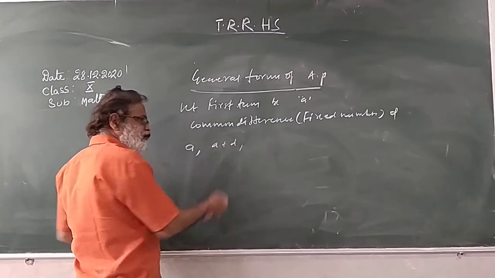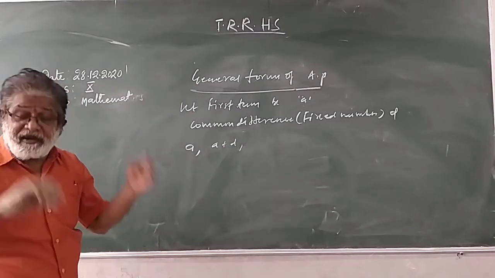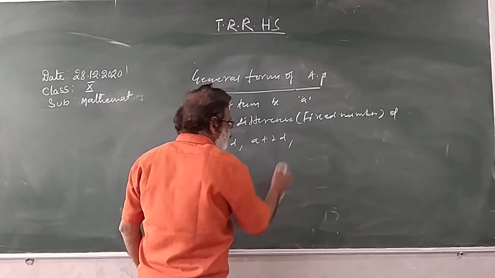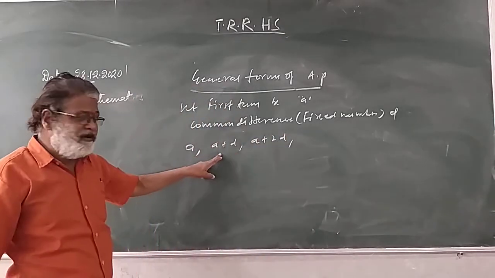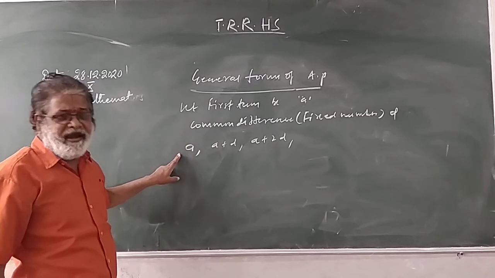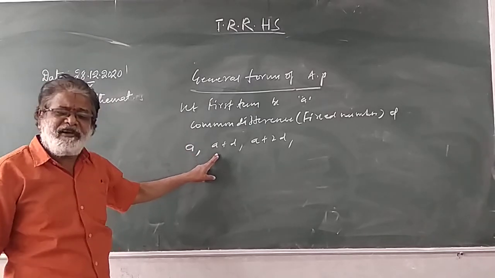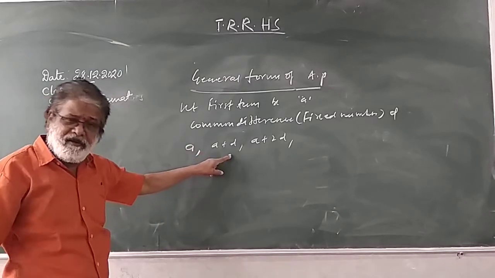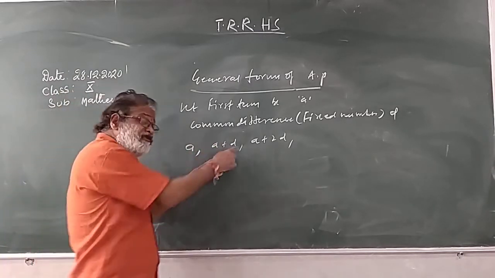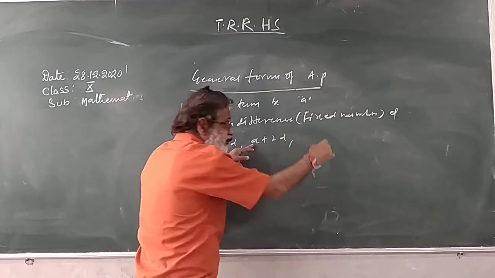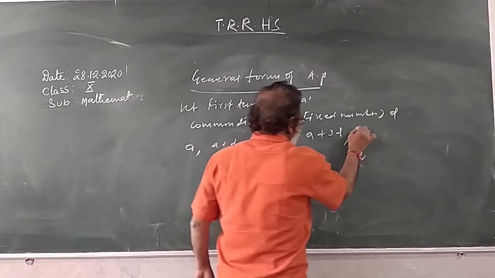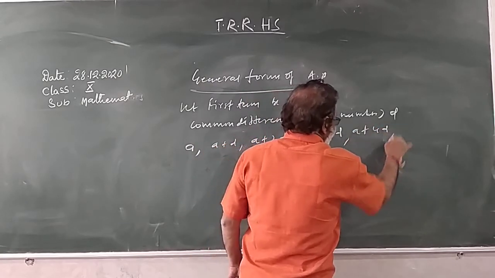Third term, how do you get the third term? To the second term add D: A plus D plus D, that is A plus 2D. First term A, second term A plus D, third term A plus 2D. Fourth term A plus 2D plus D, A plus 3D. Fifth term A plus 4D.